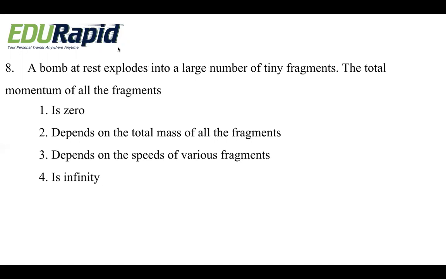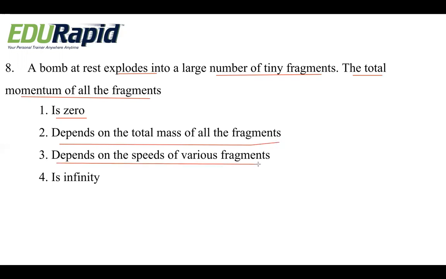A bomb at rest explodes into a large number of tiny fragments, right? The total momentum of all the fragments, what will happen? Is it zero? Or does it depend on the total mass of all the fragments, or does it depend on the speed of the various fragments, or is it infinity?